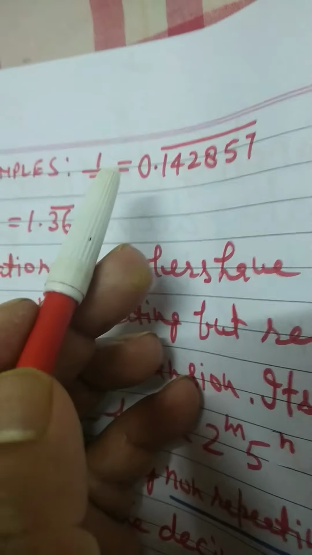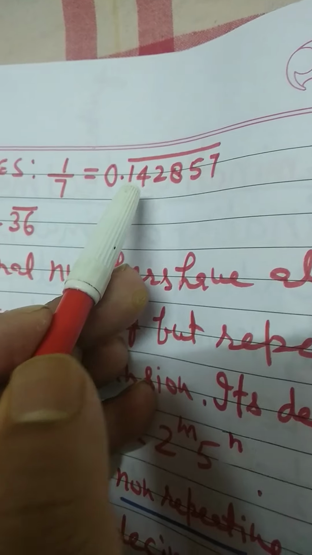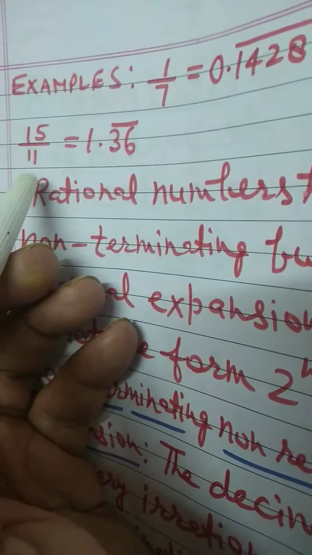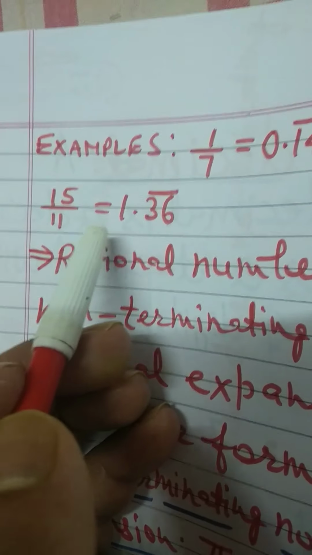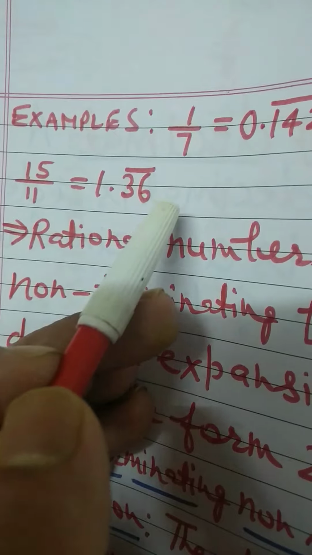For example, 1 by 7 is equal to 0.142857 bar. Another example is 15 by 11 is equal to 1.36 bar.